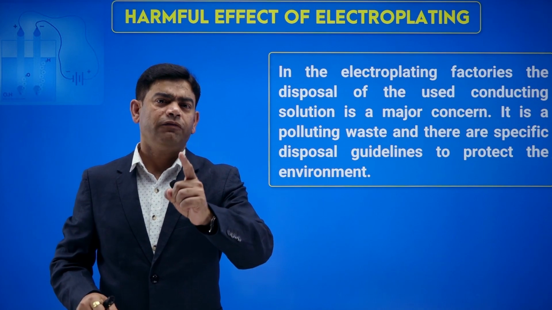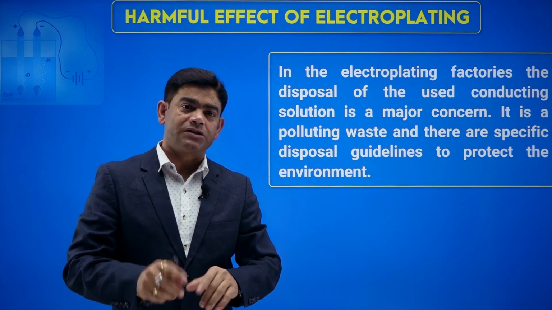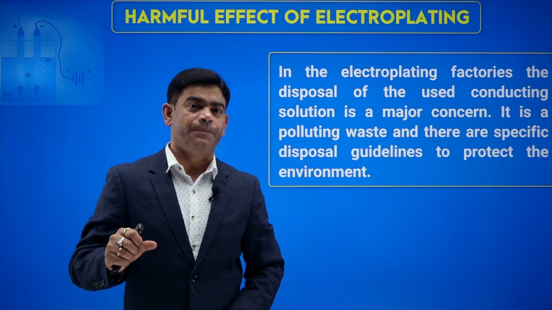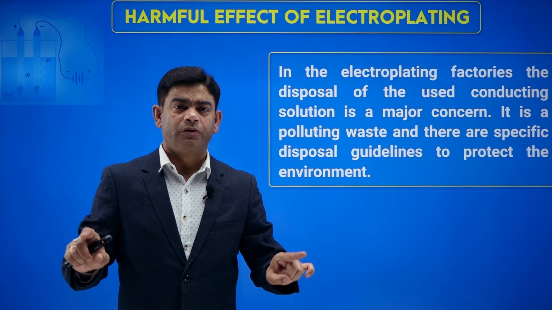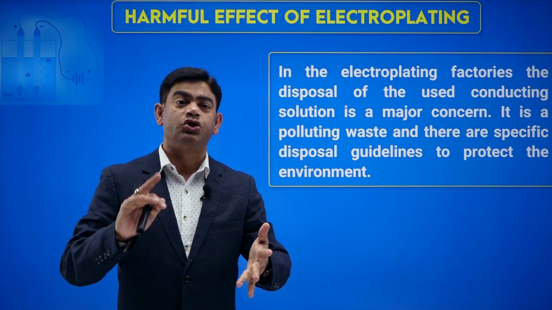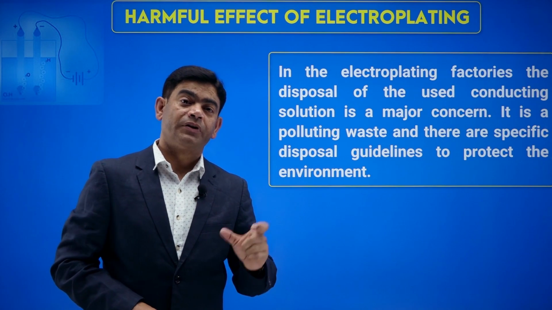One thing we have learned today is that electric current can be passed through liquids also. There are certain liquids which conduct electricity. These are called electrolytes. So let us summarize it. We talked about conductors, good conductors, bad conductors. We talked about liquids which can conduct. They are called electrolytes.